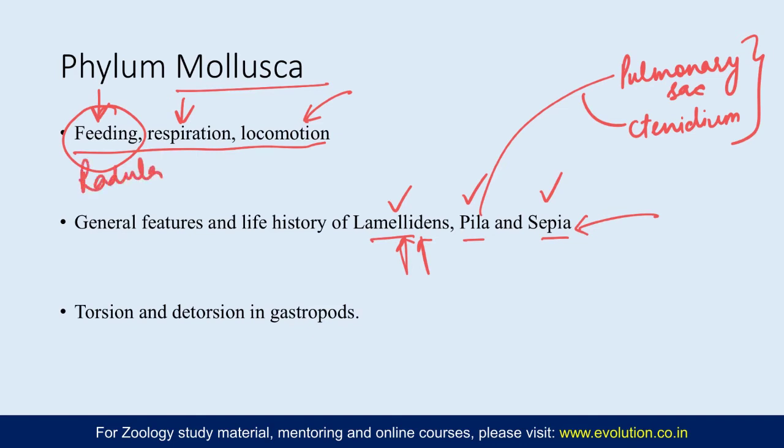Some are carnivorous forms such as Sepia, so what kind of jaws they have, and what are the modifications which help them in their carnivorous habit; and the ones which feed on algae and detritus, what are the modifications. Pila feeds on vegetation, and it has a properly developed radula. Lamellidens do not have a radula, instead they have a style sac in the stomach, and Lamellidens are filter feeders, so the feeding will also be different.